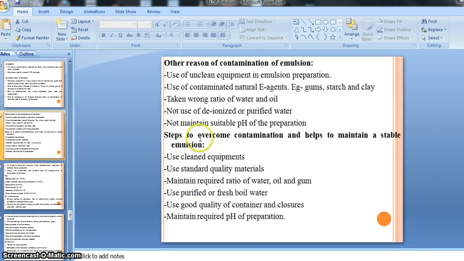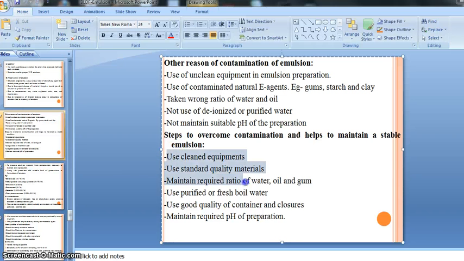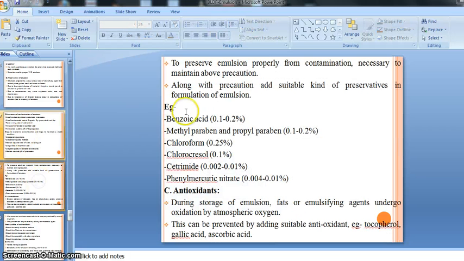So this is the reason of contamination, right? And these are some steps, remedies or precautions by which we can minimize our contamination. But along with this precaution, we should add the preservative also, right?